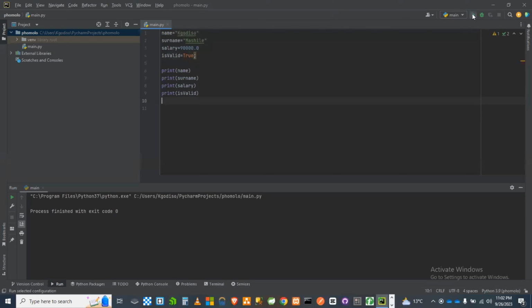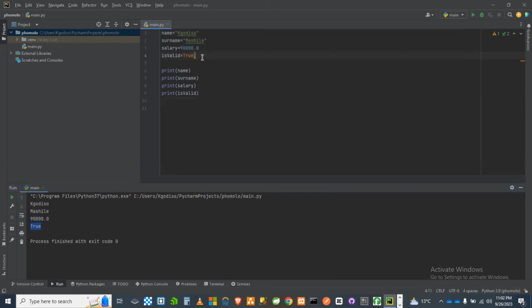And there we go. Let's try and run this. And there we have it. You're having Khodiso, you're having Mashile, which is my surname, and then you're having 9,000, and then you're also having a true here. So this can either be a true or it can also become a false. And I think you can also declare your initial. You'll just have to have one quotation for your initial. That can also work. So if you say print, you say ini for initial, that should also be able to show that as an initial.